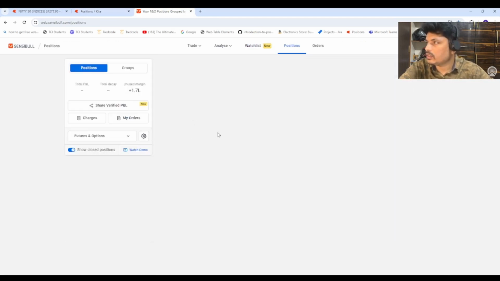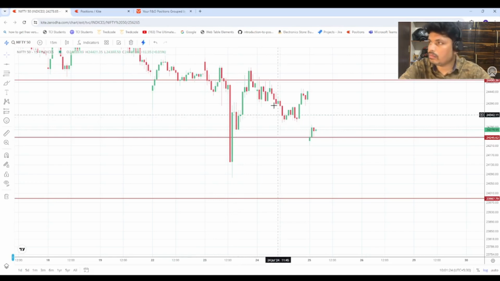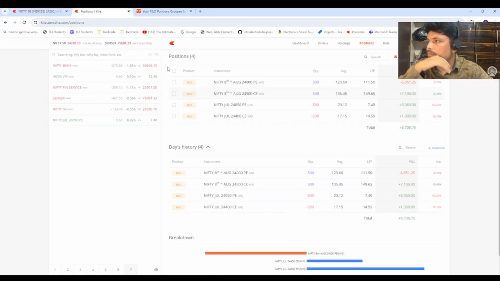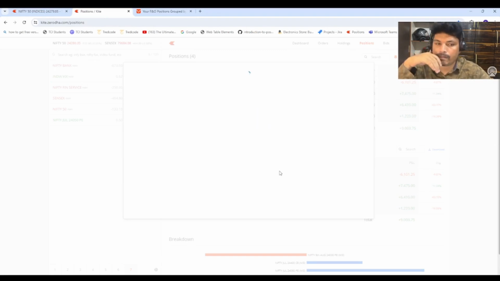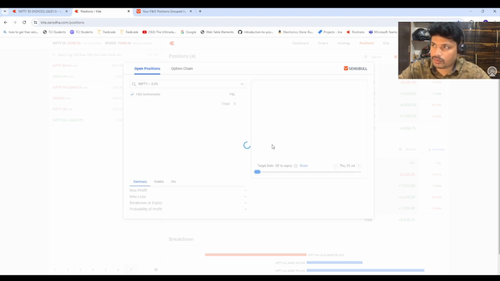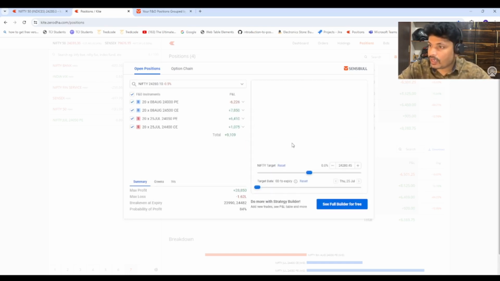If you can see my payoff graph here, if the market closes nearby, say 40 or 50 points away from my payoff peak, I'll get the maximum profit on both sides.